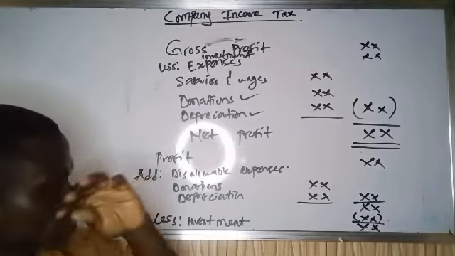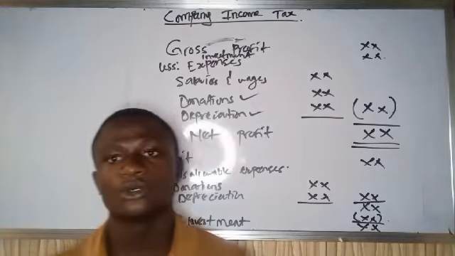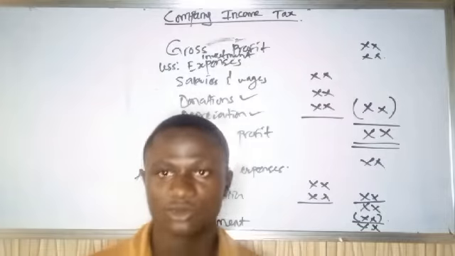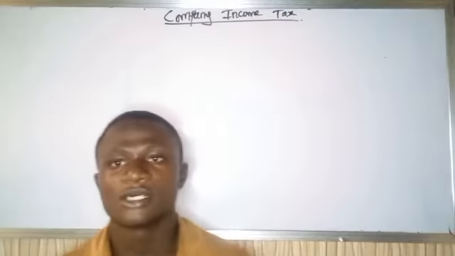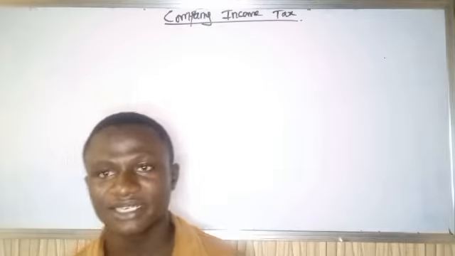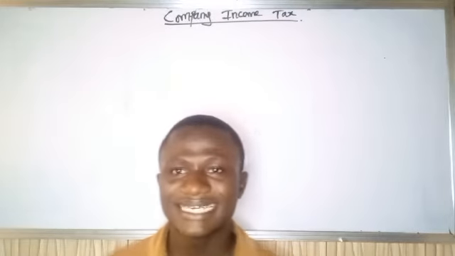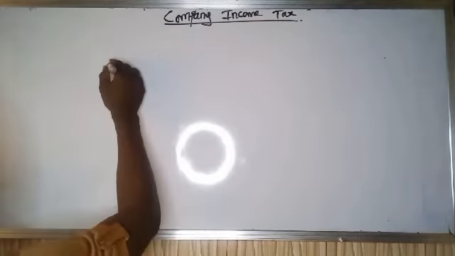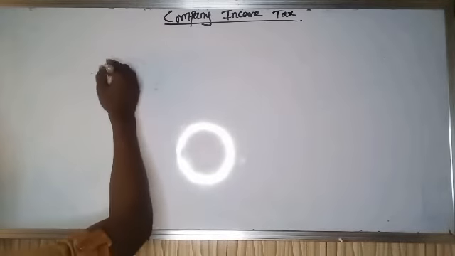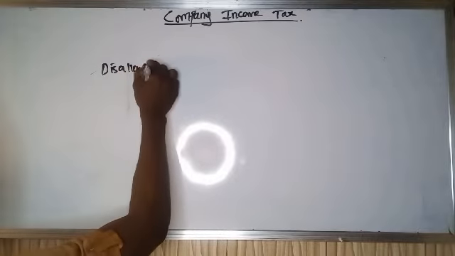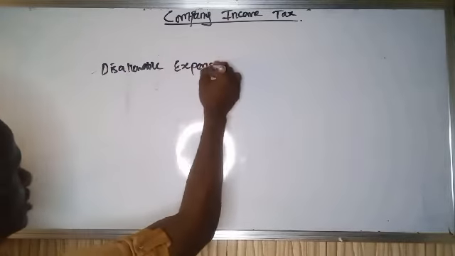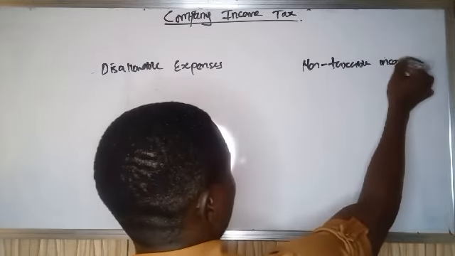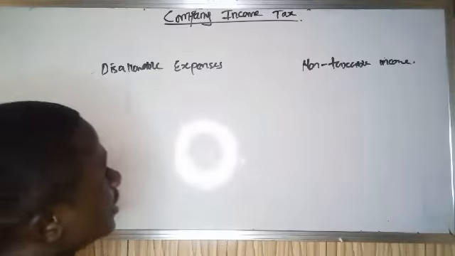Now, what I want to dwell on is how can you know disallowable expenses and non-taxable income? How do you identify them? That is the main question. As I was saying, how do you identify non-taxable income and disallowable expenses in every question you are given?